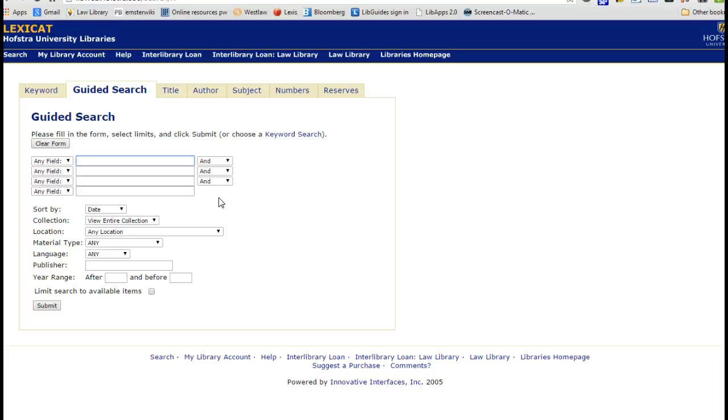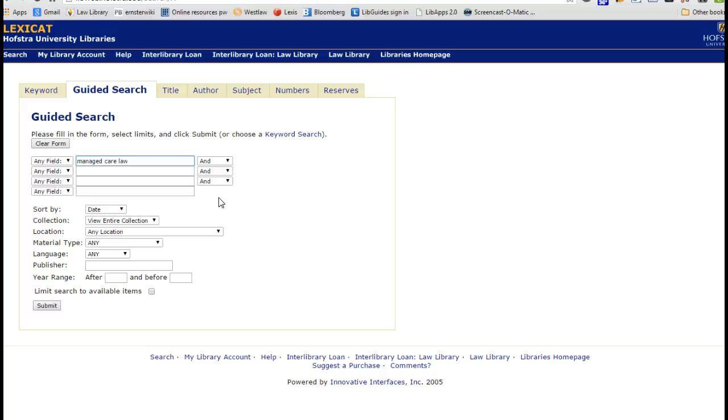So let's try a different kind of search. Maybe we don't get lucky with the title search. And let's also try different terminology, because it may be that healthcare law isn't the best terminology to pull up treatises on what we're interested in, or maybe it's too general and it pulls up treatises that don't discuss our issue. So when I'm doing a catalog search, I'm going to try a whole different